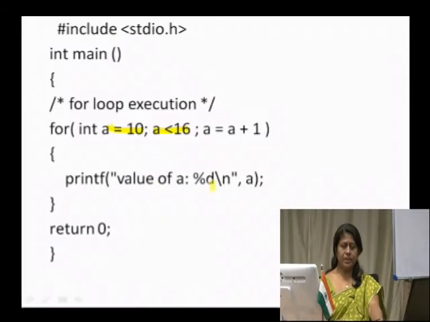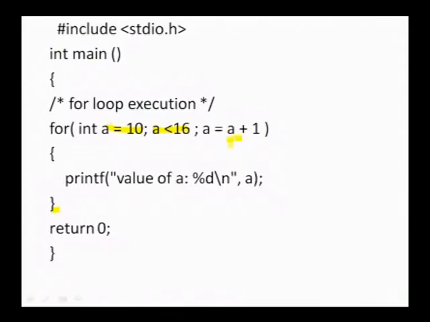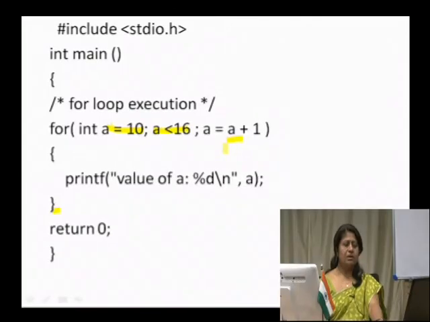Following this, the for block ends over here. So, it gets back to the increment part, and we are incrementing the value of a, that is, a becomes 11. And after incrementing, we need to check the condition whether it is true. Here we are checking whether 11 is less than 16, which happens to be true.